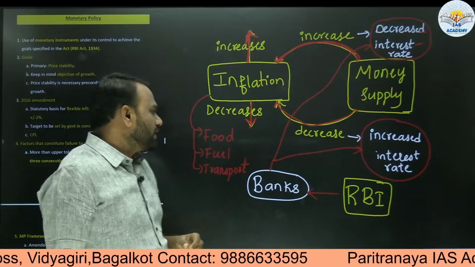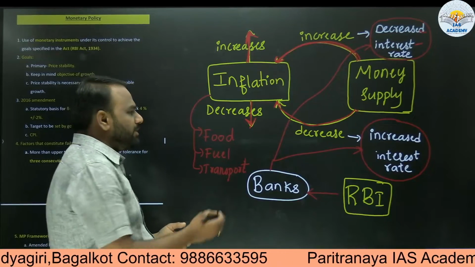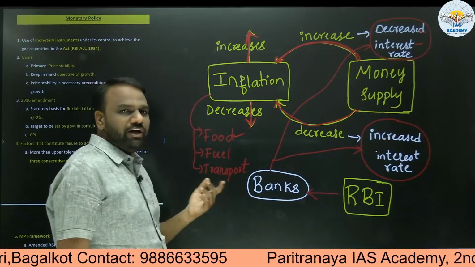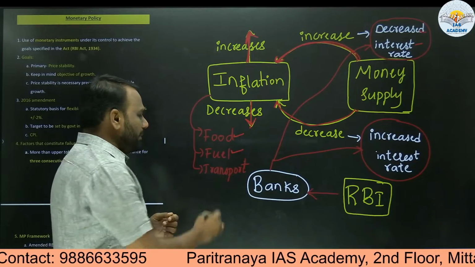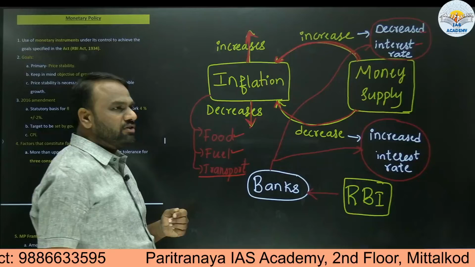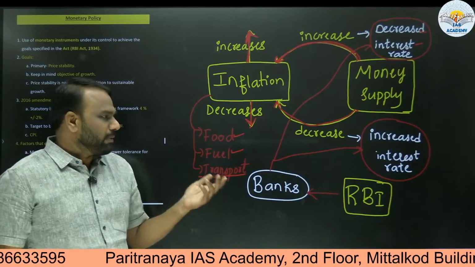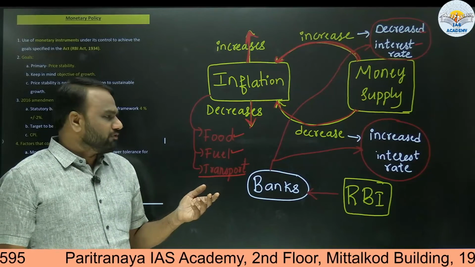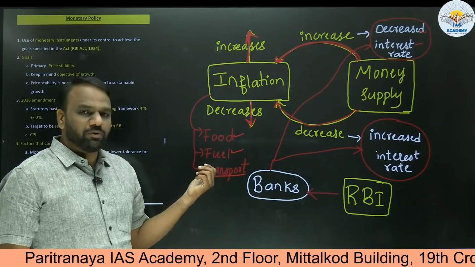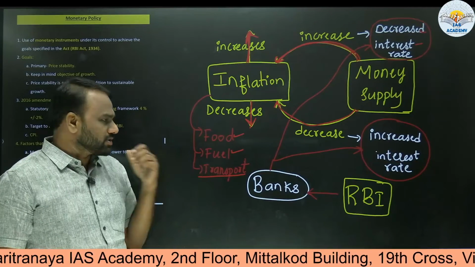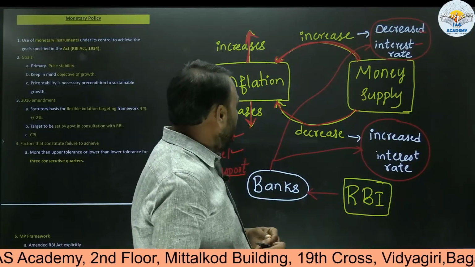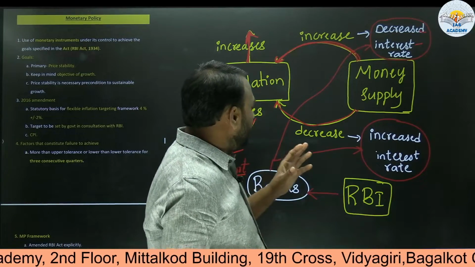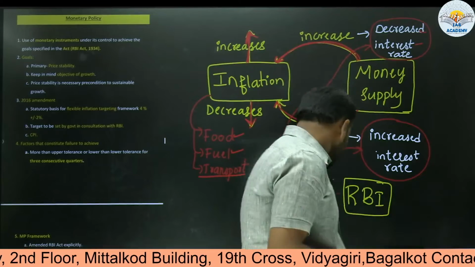Now when I say inflation, it may be with respect to food items like wheat, jowar, etc. Similarly, it may be with respect to fuel like petrol and diesel, or it may be inflation with respect to prices of transport. For example, you may be using public transport like bus or train. So it is with respect to what? Fare of those travel charges. So this is the relationship between inflation and interest rate.